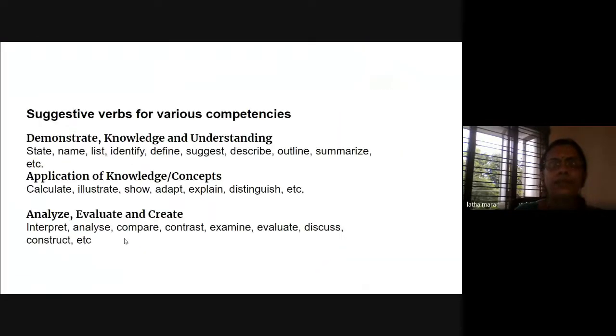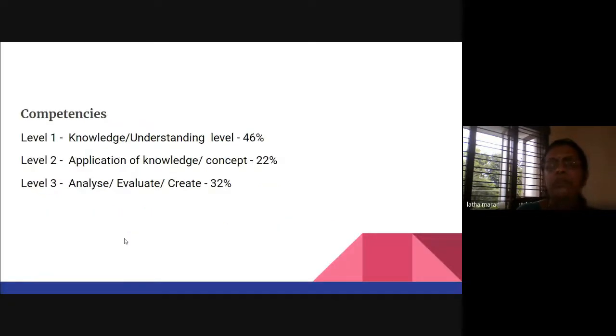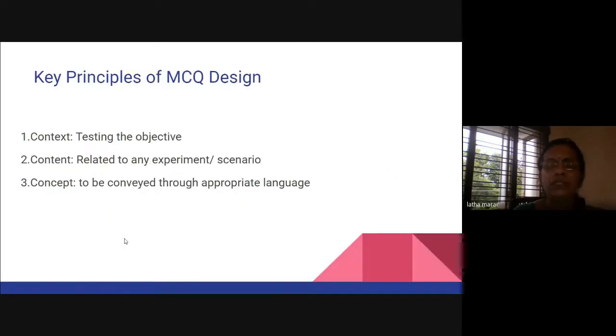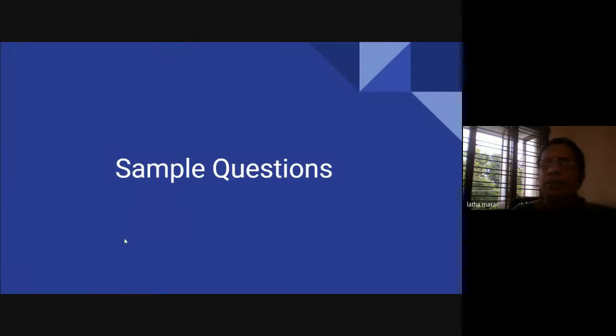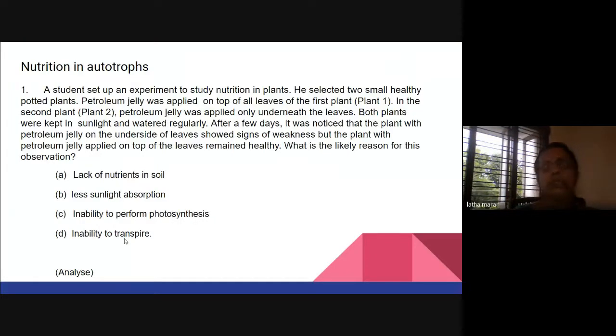we have this: see, analyze, evaluate, create. That is the last one, and in that we are having around 32%. So when we are making such questions, you need not write whether it is an analysis level question or an evaluation level question. Just see that the child is able to at least think something. It's not just knowledge level.